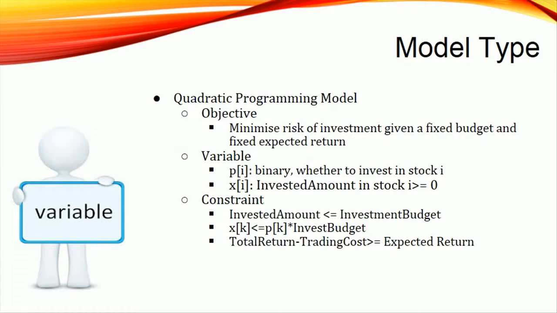The first constraint is the sum of X, which is the total invested amount, cannot exceed the investment budget. Secondly, if P equals 0, meaning not investing in a stock, X for this stock will also be equal to 0. If P equals 1, X can be any amount less than or equal to investment budget, which can be done by adding constraint X less than or equal to P times investment budget for each stock. The third constraint is that the total return reduced by trading costs still needs to be larger than or equal to the expected return.